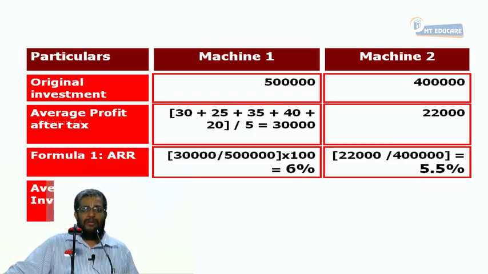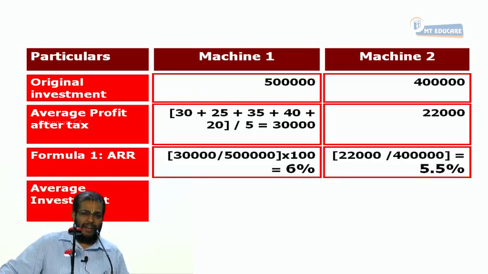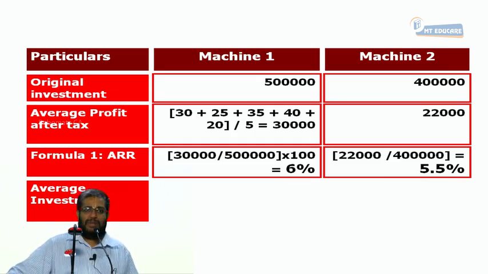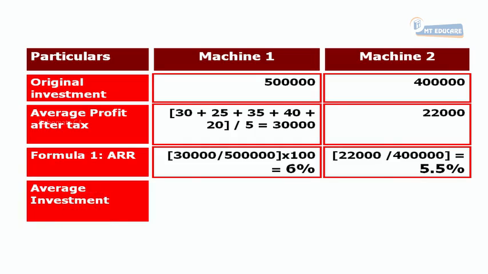Shall I proceed? Next is average investment. Original minus salvage value. What is original investment? 5 lakhs.